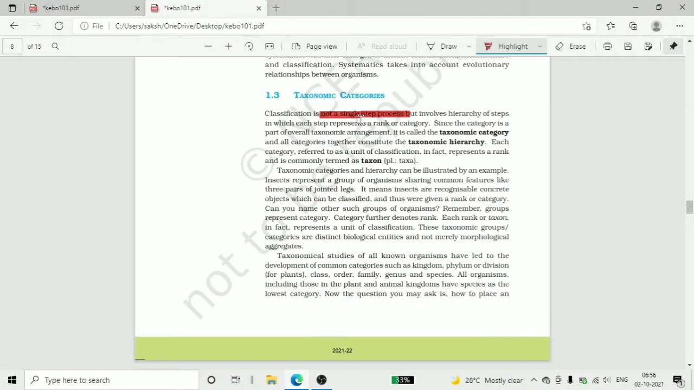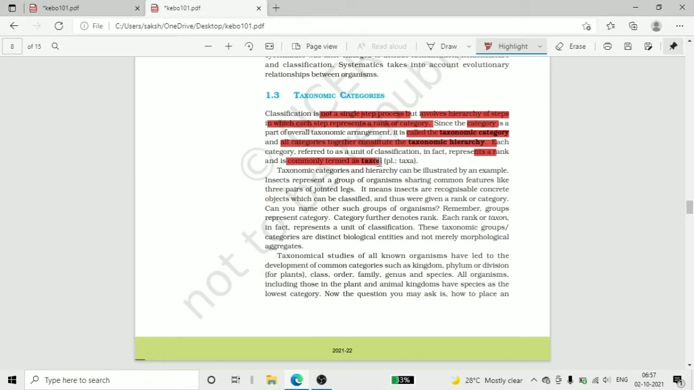Classification is not a single step process, as already written. It is generally done in steps. It involves a hierarchy of steps in which each step represents a rank or a category. Basically, categories are known as taxonomic categories, and all categories together constitute the taxonomic hierarchy. Ranks are commonly termed as taxon.